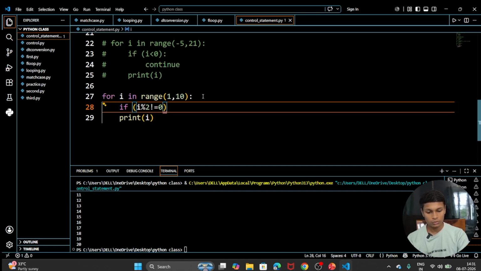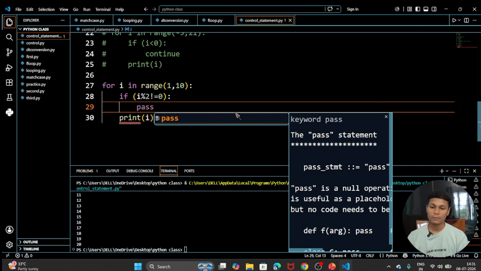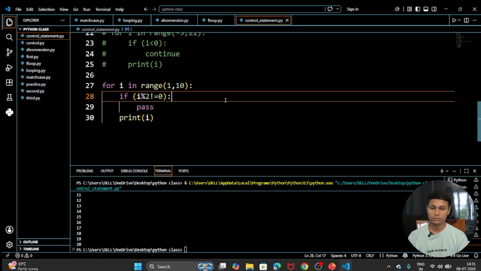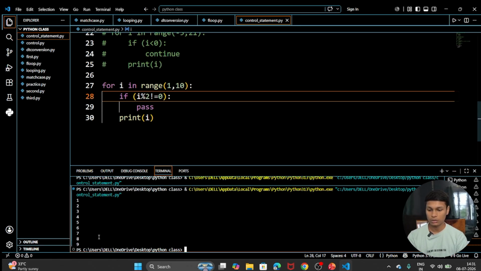In that case we use pass, which means we do nothing and don't want to discuss this case. Let's run the code and see the output.